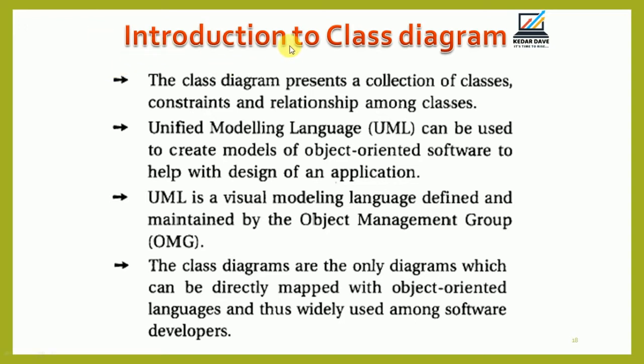So what is a class diagram? The class diagram represents a collection of classes, constraints, and the relationships among the different classes. For that, Unified Modeling Language, UML, can be used to create models of object oriented software to help with the design of an application. UML is a visual modeling language defined and maintained by the Object Management Group, short form OMG.